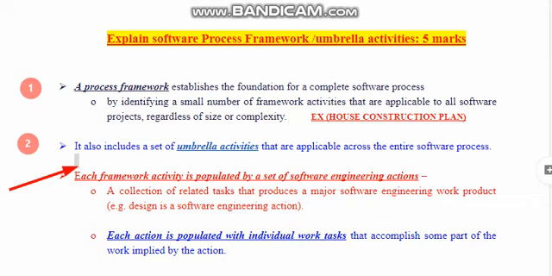You are under the umbrella and the rain is falling on the umbrella, and it means the umbrella helps you. Your entire area, your radius, whatever your radius is, around that the water will not fall, isn't it? So it will help that entire radius to be covered, where the water is not going to fall. So why is it called umbrella activities? Because it covers the entire area during the development for the specific module in the software product. So here we are also going to identify all the umbrella activities.